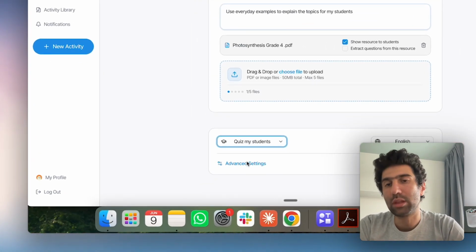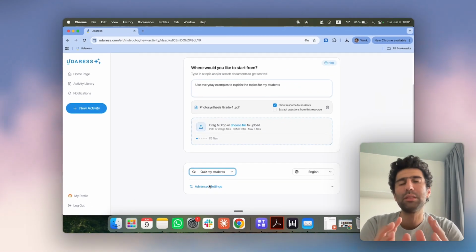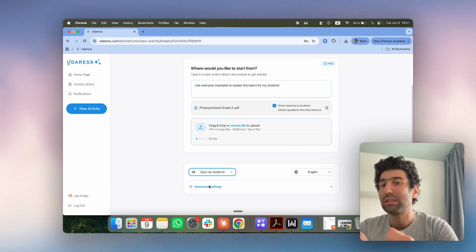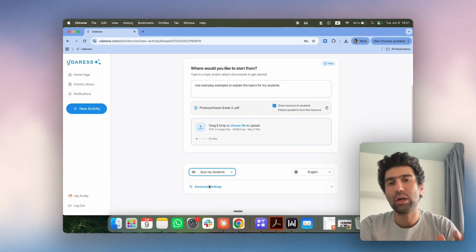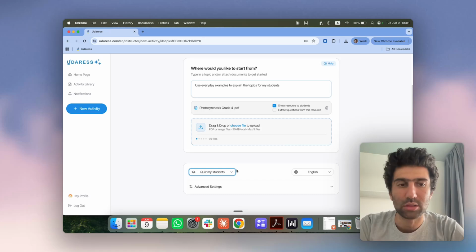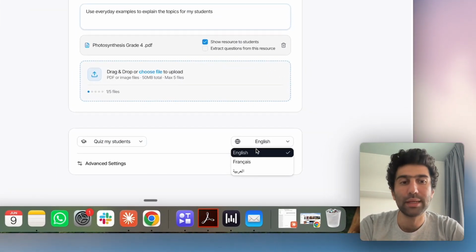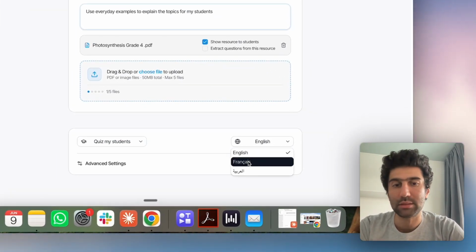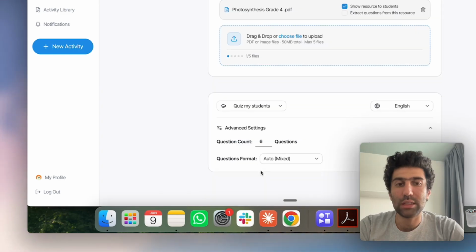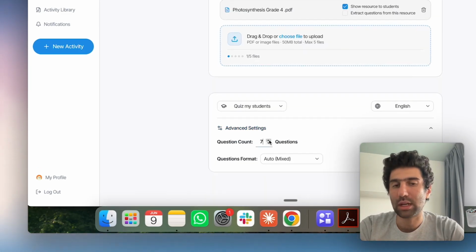We can also choose to quiz the students, where the AI will be a bit more strict. It will not give hints, it will not guide the students, but it will try to evaluate the understanding of the students according to this topic. We also have the platform in English, French, and even in Arabic for the Middle East region. Finally, we can here decide on the number of questions or the length of the quiz and the format of the questions or the activity.